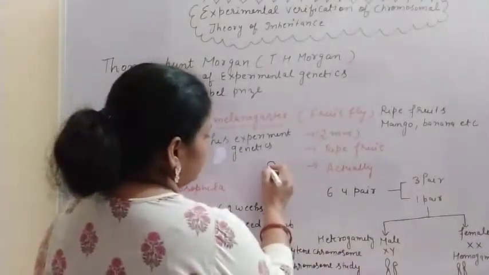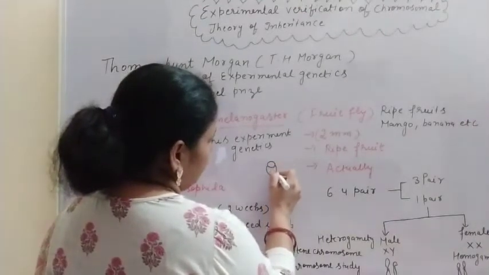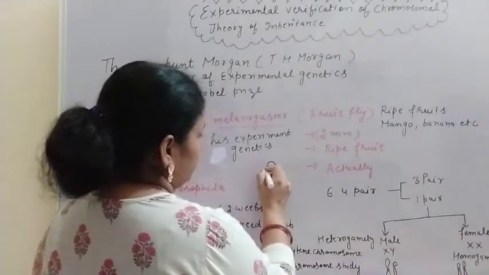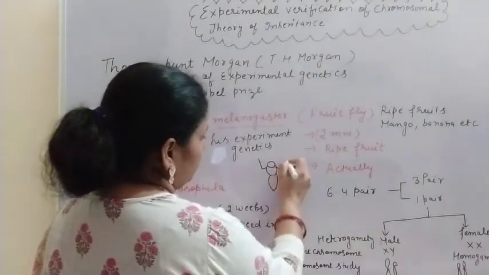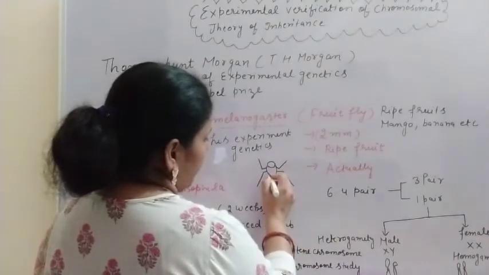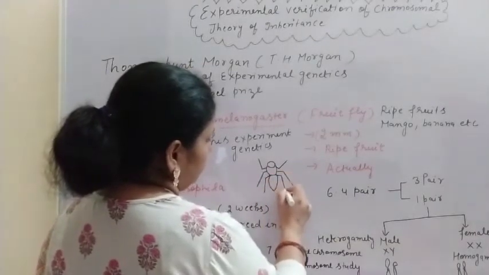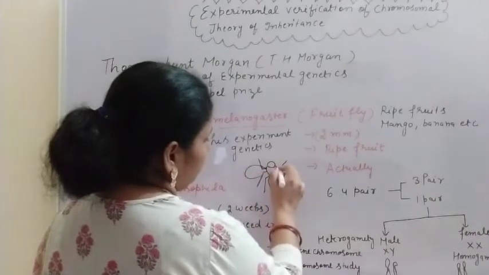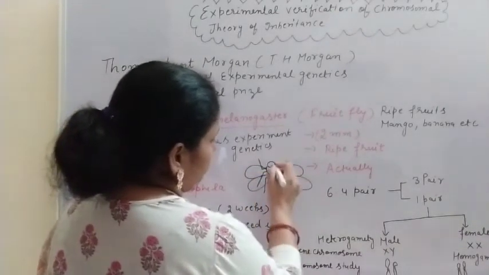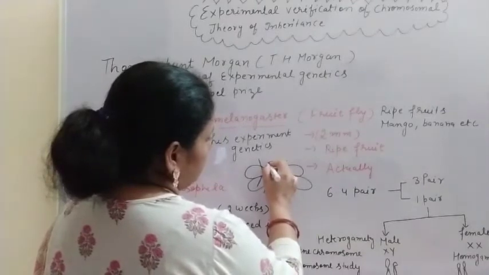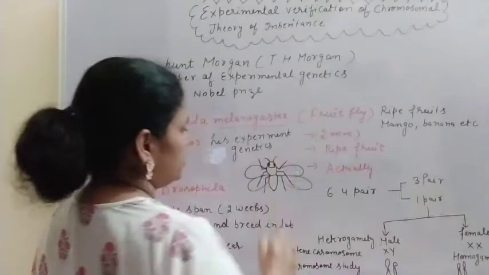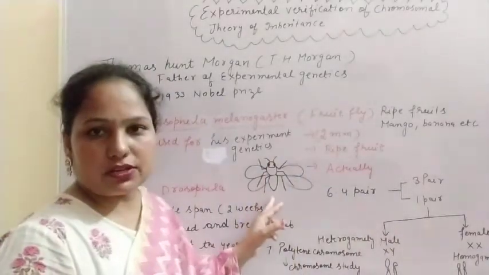So suppose this is the head, this is the thorax, this is the abdomen, and there are the legs: prothoracic leg, mesothoracic leg and metathoracic leg. There are 2 pairs of wings and 3 pairs of legs. So like this we can make the diagram of an insect.